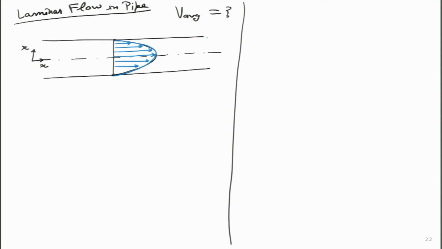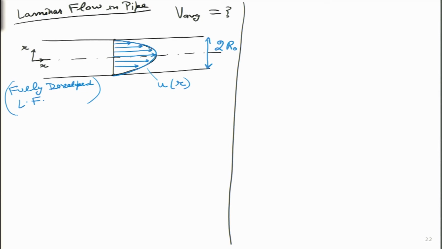Let me put the radius value over here. Instead of diameter, I am going to call it twice the radius. So, we can figure out this whole diameter is 2r0, so the radius of this pipe is r0. This particular velocity profile I will represent as u as a function of r, and we are considering the fully developed laminar flow.